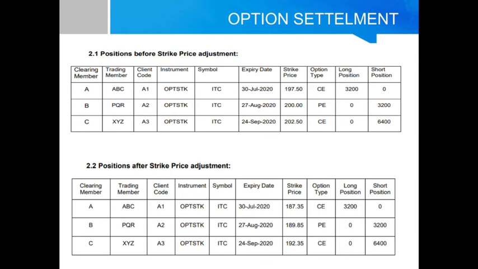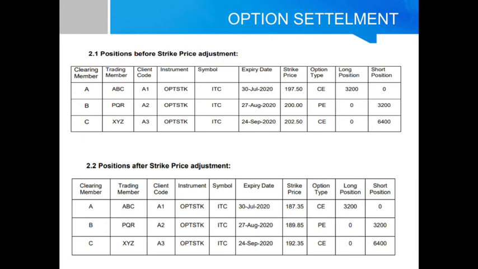The same thing happened in the last example, the XYZ client A3 ITC September expiry 202.50 call having a short position of 6,400 quantity, which now becomes the ITC September expiry 192.35 call, and the quantity remains the same.